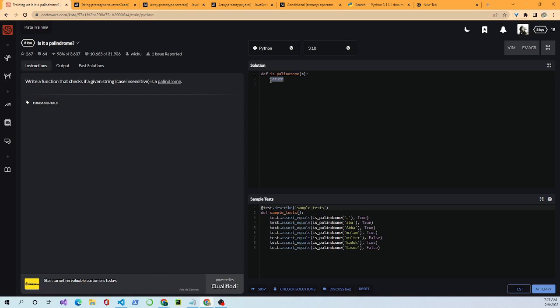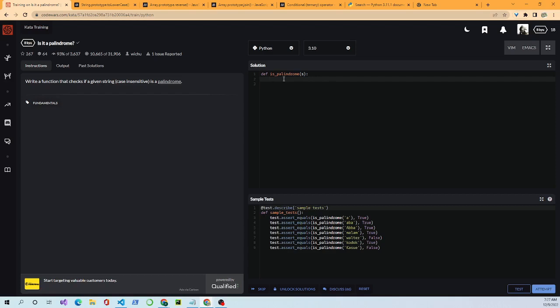Then we want to reverse the order of the letters, turn the reversed array of letters back into a string, and then test if it's a palindrome or not.